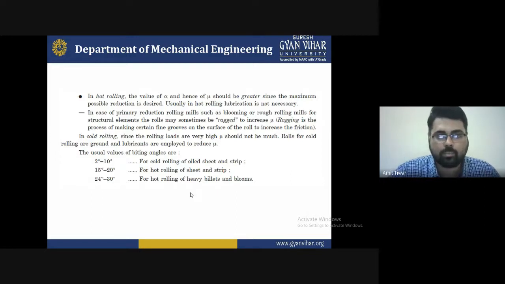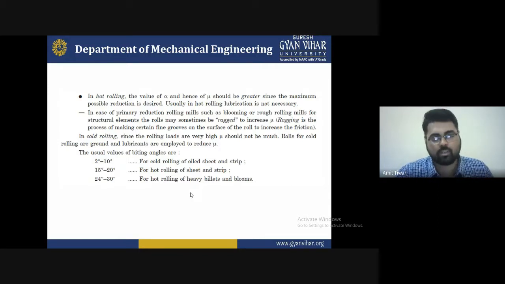In cases of primary reduction rolling mills, such as blooming or roughing mills, for structural elements, the roll may sometimes be roughened to increase mu. That is, raking is the process of making certain fine grooves on the surface of the roller to increase the friction.